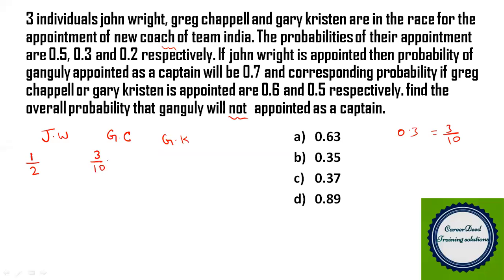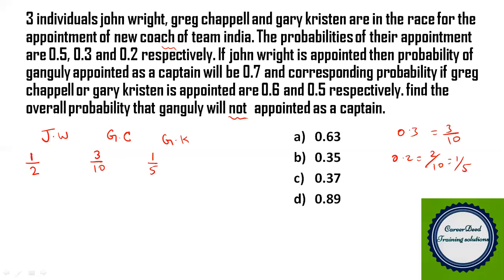And the probability that Gary Christian is appointed is 0.2. So 0.2 can be written as 2 by 10, which is nothing but 1 by 5. Now you have identified the probabilities of their appointment as 1 by 2, 3 by 10 and 1 by 5.